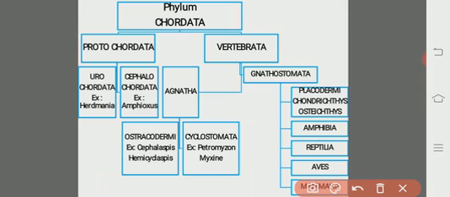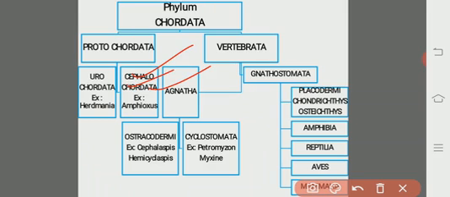And coming to the Cephalochordata, cephalo means head region, cephalic means head region, chorda means dorsal notochord, ata means bearing animals.